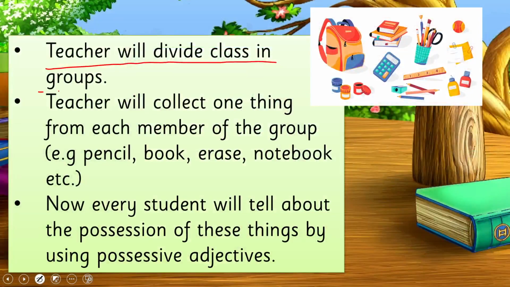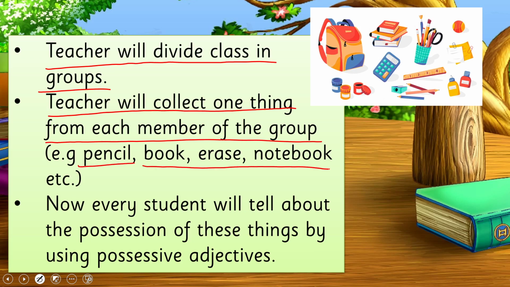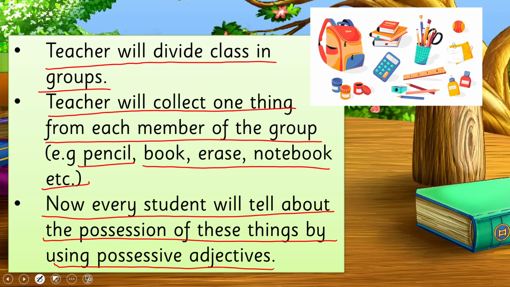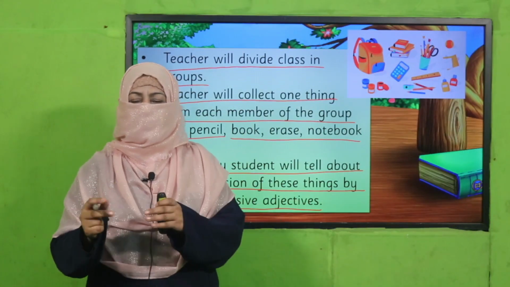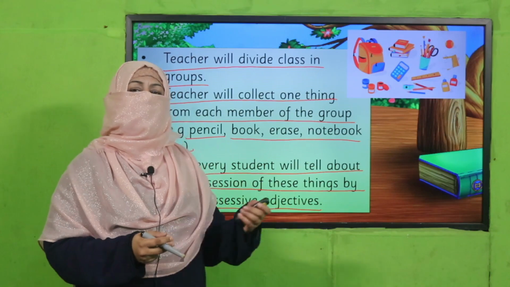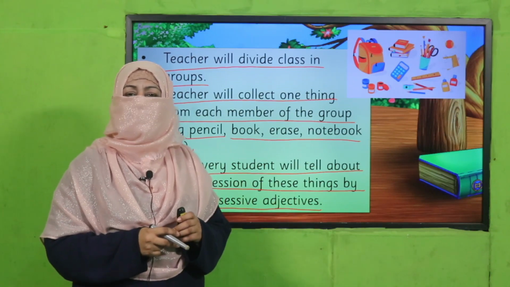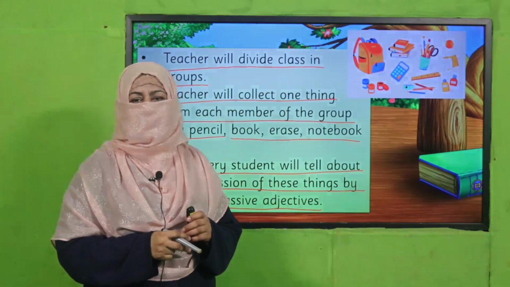Teacher will divide class in groups and teacher will collect one thing from each member of the group. For example, a pencil, book, eraser, notebook, etc. Now, every student will tell about the possession of these things by using possessive adjectives, right? By telling this is his pencil, this is her book, etc. So pause the video, enjoy this activity of using possessive adjectives and then come back.